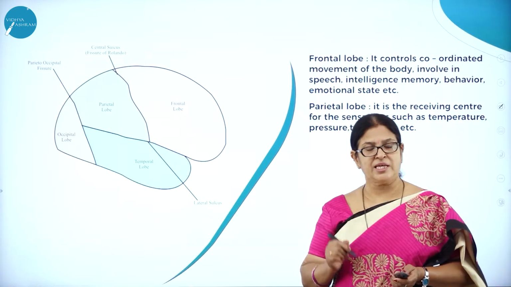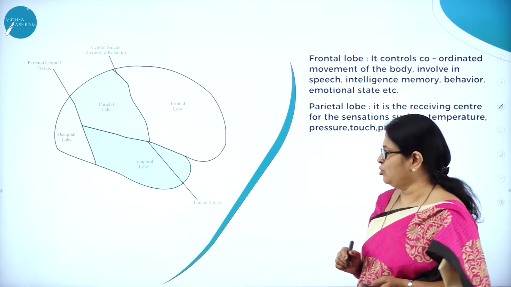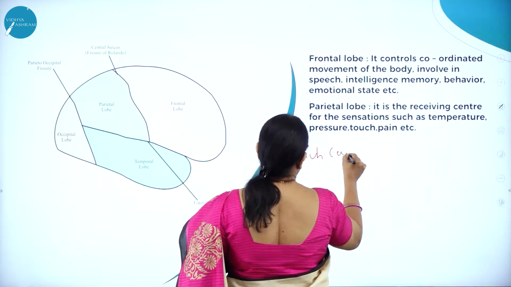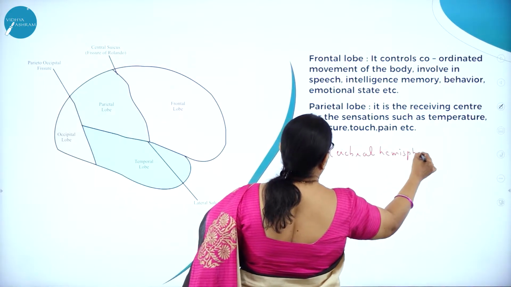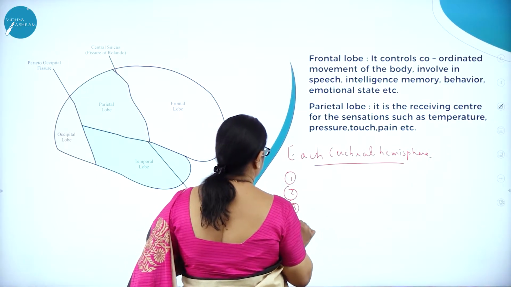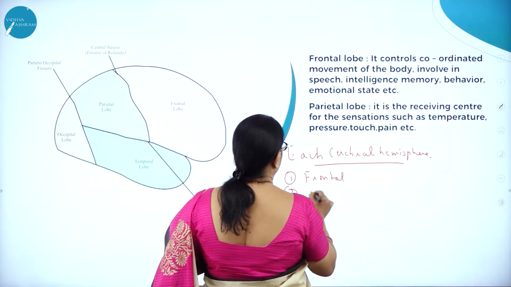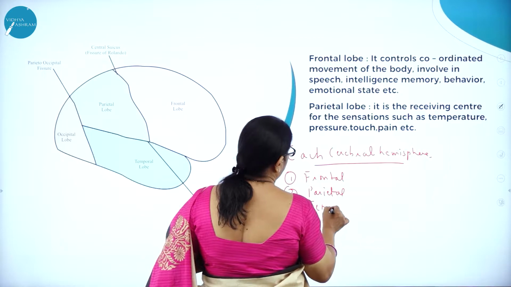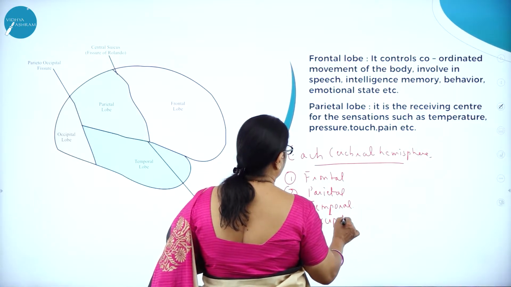Each cerebral hemisphere is made up of 4 lobes. One is called the frontal lobe, then the parietal lobe, the temporal lobe and the occipital lobe.